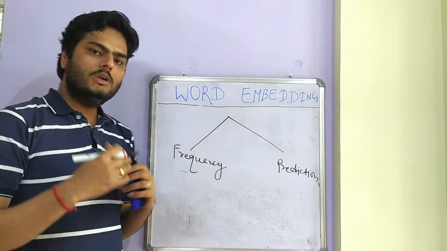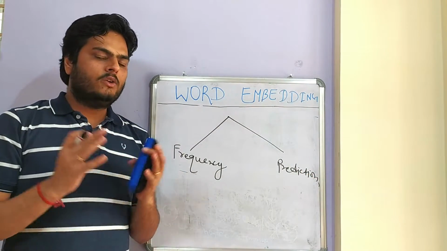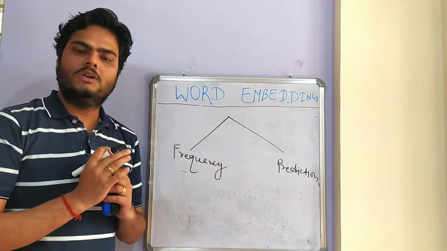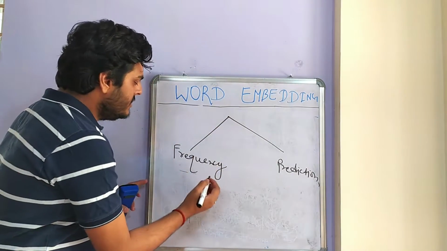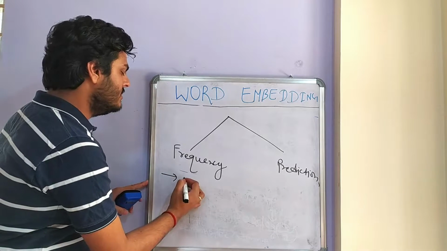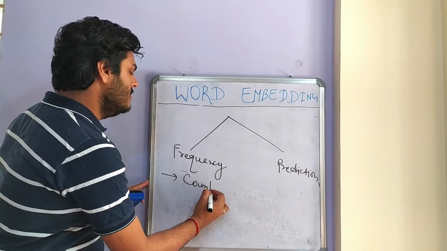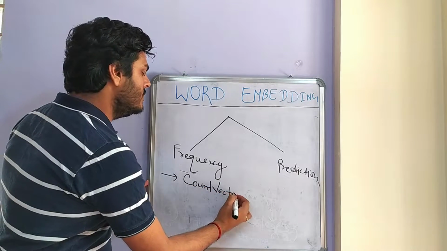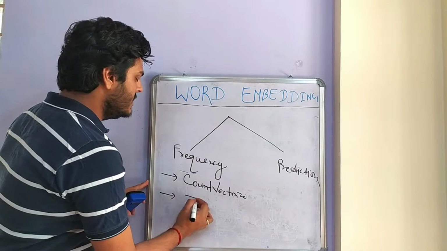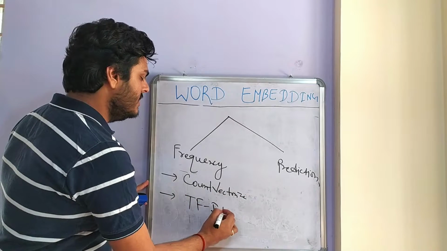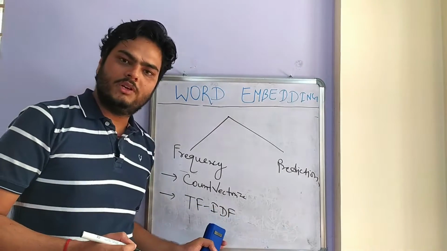In frequency based, I had already covered a couple of concepts. If you remember, the link for the video you can see here. I had covered something called count vectorizer, where you count the frequency of a word in a document, and I had covered something called TF-IDF, term frequency and inverse document frequency.